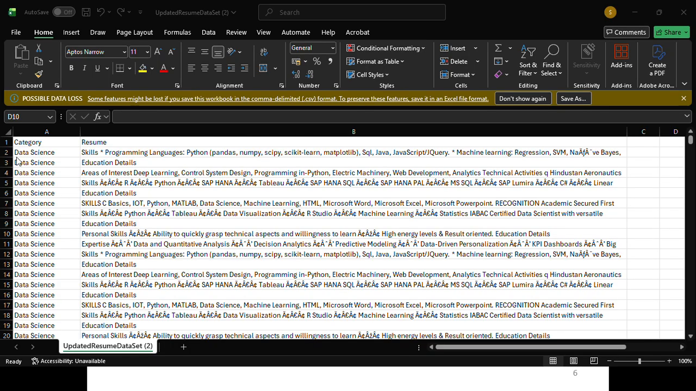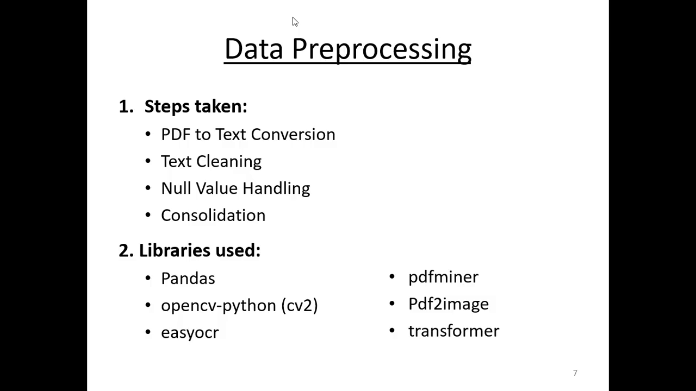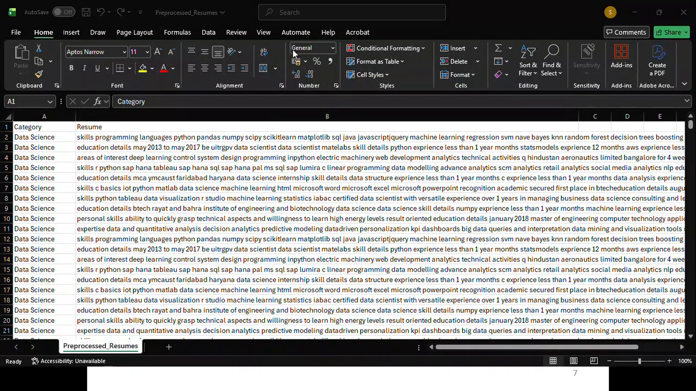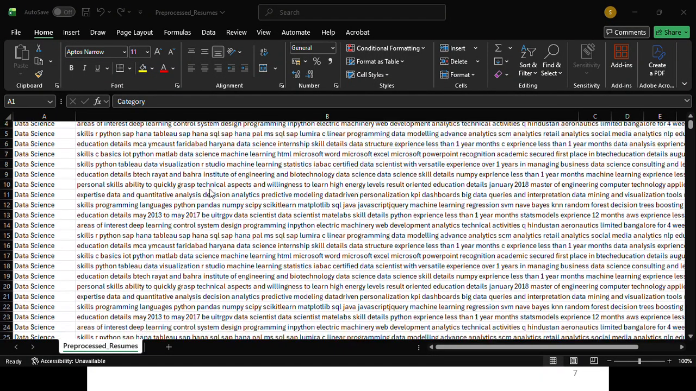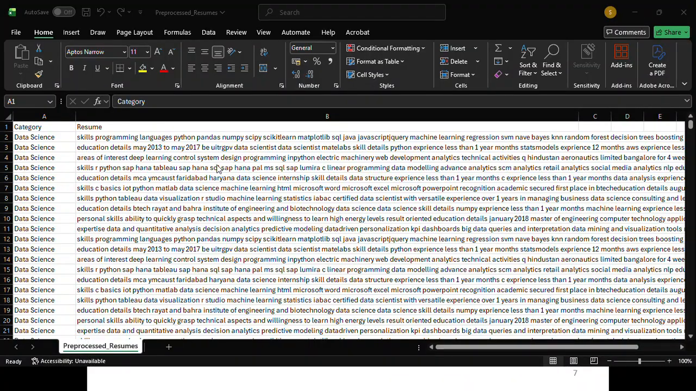Here is the dataset. It contains the job category as well as the resume. In the resume column, the text contains irrelevant symbols and extra white spaces, so it requires pre-processing. For pre-processing, we are using regular expressions to remove the extra white spaces, remove the null values, and remove the unwanted symbols from the data. After the pre-processing, the dataset will be like this. It removes the extra white space. It does not contain any extra characters, unwanted symbols, and so on.